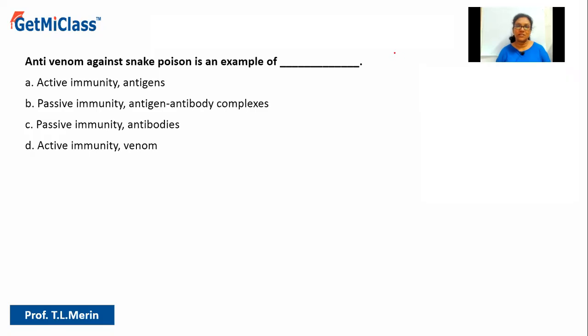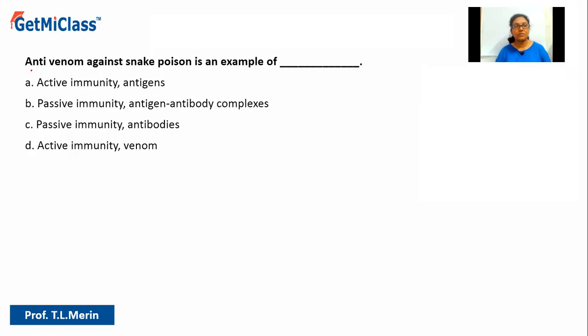So let's solve this question here. It says anti-venom against snake poison is an example of dash. Option A, active immunity, antigens. Option B, passive immunity, antigen antibody complexes. Option C, passive immunity, antibodies. Option D, active immunity, venom.